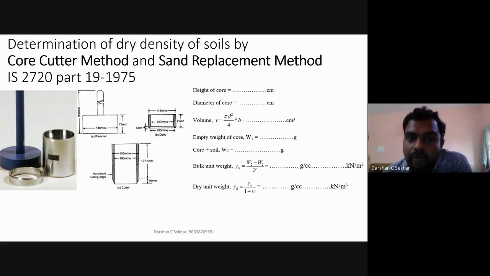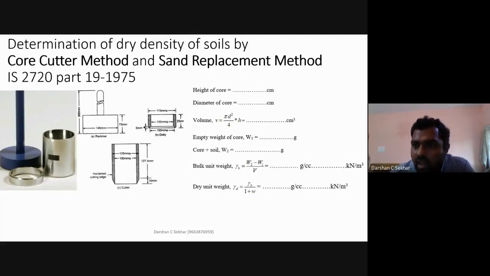Once I know this, what is the basic thing that I need to do in the laboratory? First, I measure the height of the core. The height of the core is 10 centimeter. The second thing is, what is the diameter of the core? The diameter of the core is 12.7 or 12.8. It depends. Always, while taking the height of the core, try to take it in 3 different places. Put up a scale, measure here, take the value, put up a scale here, measure the value, and put up a scale here, measure the value. Then take the average of these values, because while driving, sometimes there will be a damaged cutter edge here, and the height will not be constant. So that is why always take the height at 3 random places.